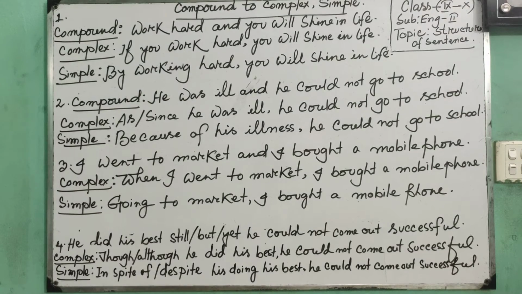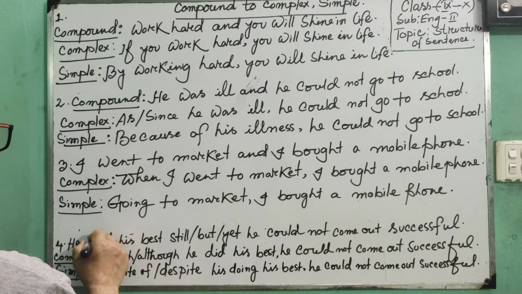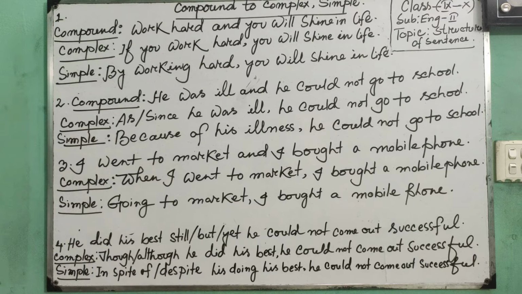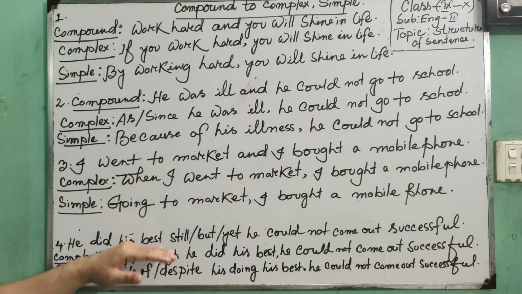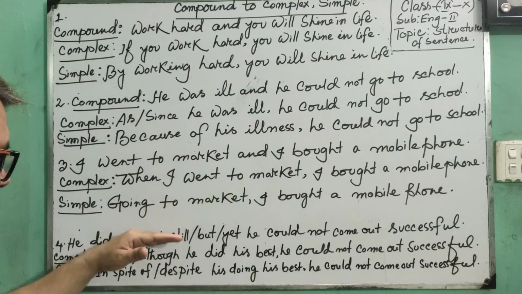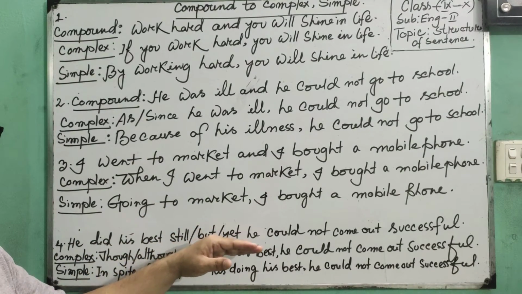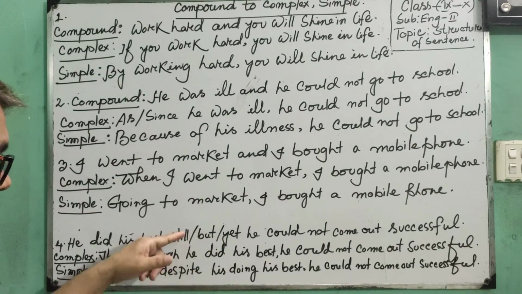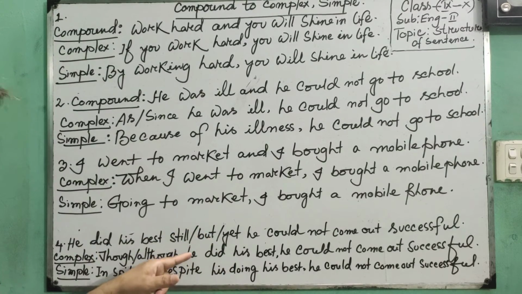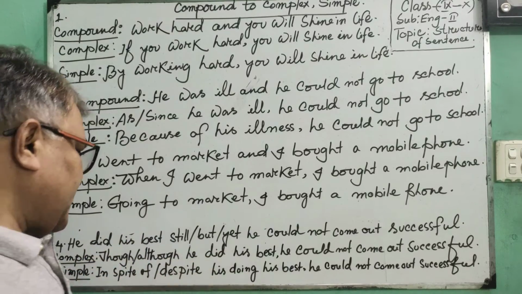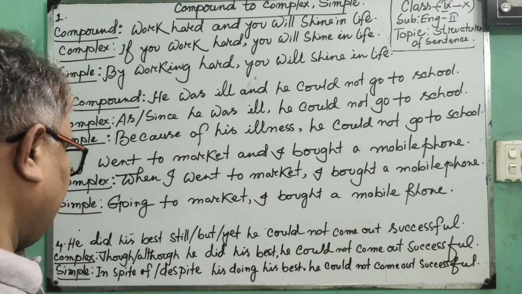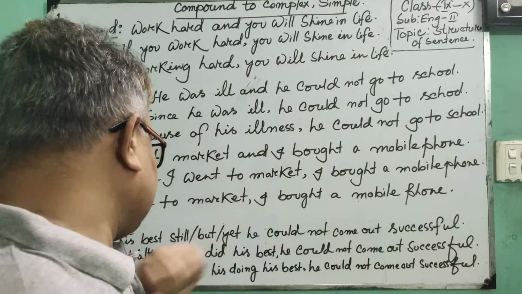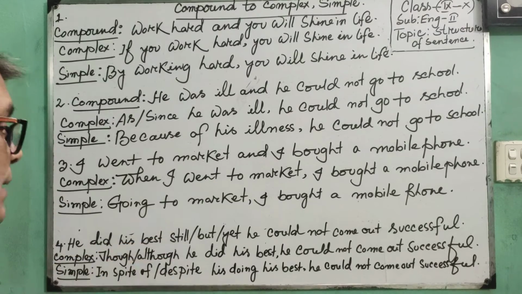Dear learners, you know that a compound sentence is connected with still, but, yet. All sorts of conjunction express the same meaning. So I have written in a sentence all sorts of conjunction. For your better understanding: He did his best. Is still or but yet, both are the same. He could not come out successful.